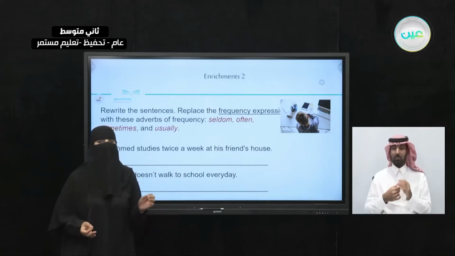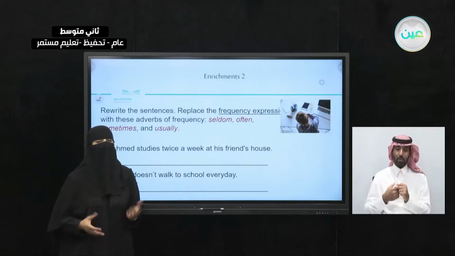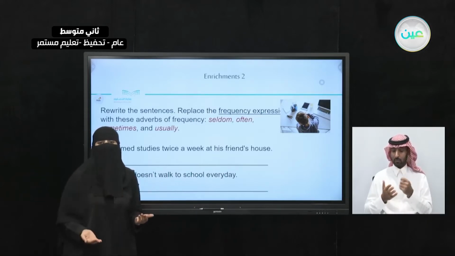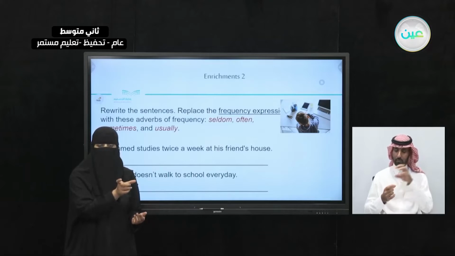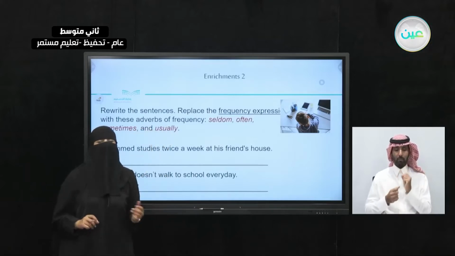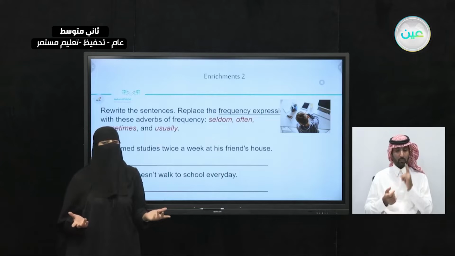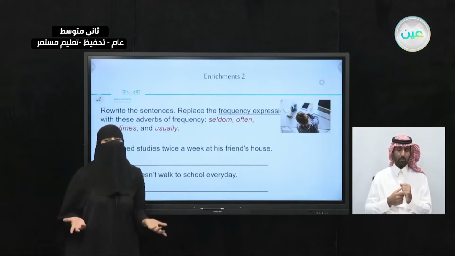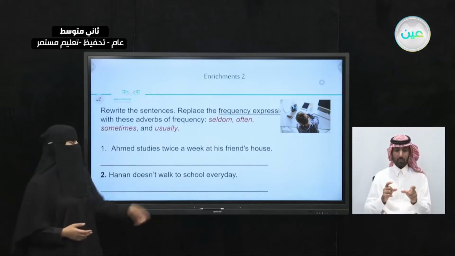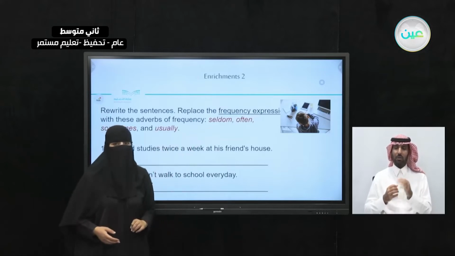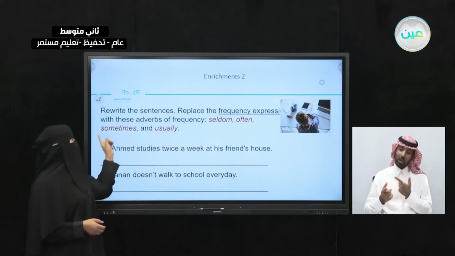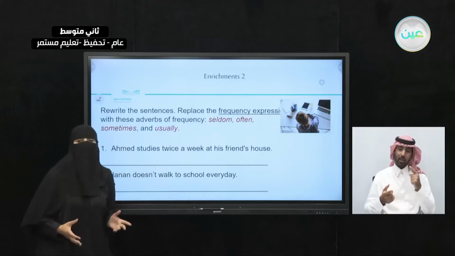Now we're rewriting the sentences, replacing the frequency expressions with adverbs of frequency. But what are adverbs of frequency? We can use seldom, which means rarely, and often, sometimes, and usually.